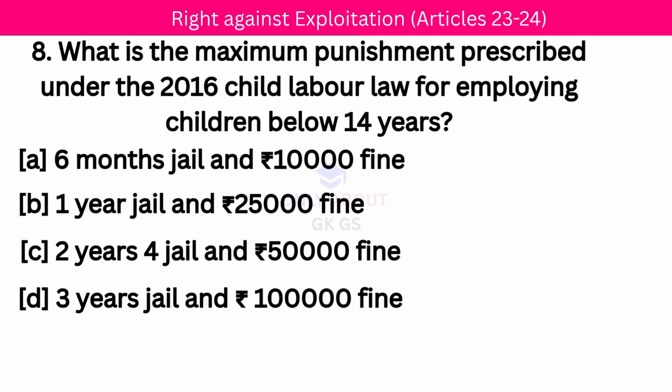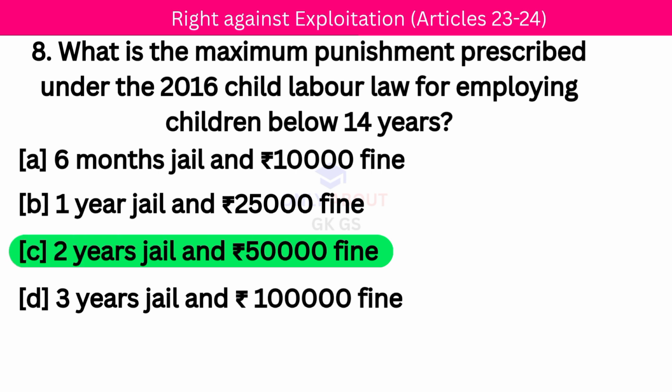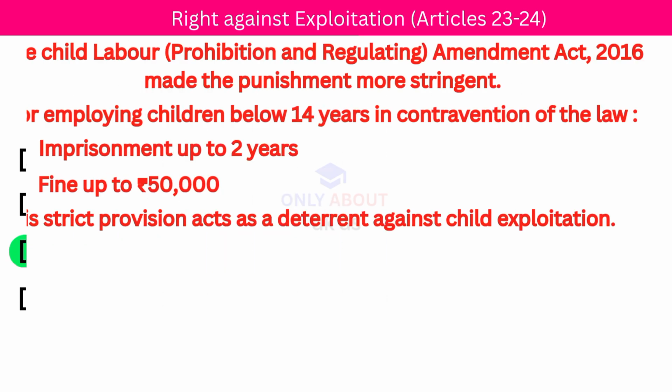Your last question: which is the maximum punishment prescribed under the 2016 Child Labour Law for employing children below 14 years? Correct answer: 2 years jail and 50,000 fine.